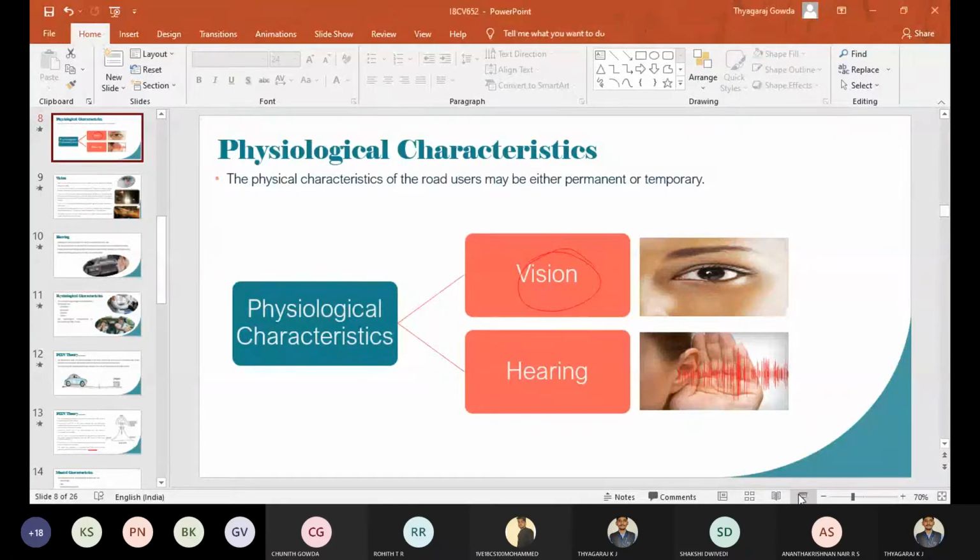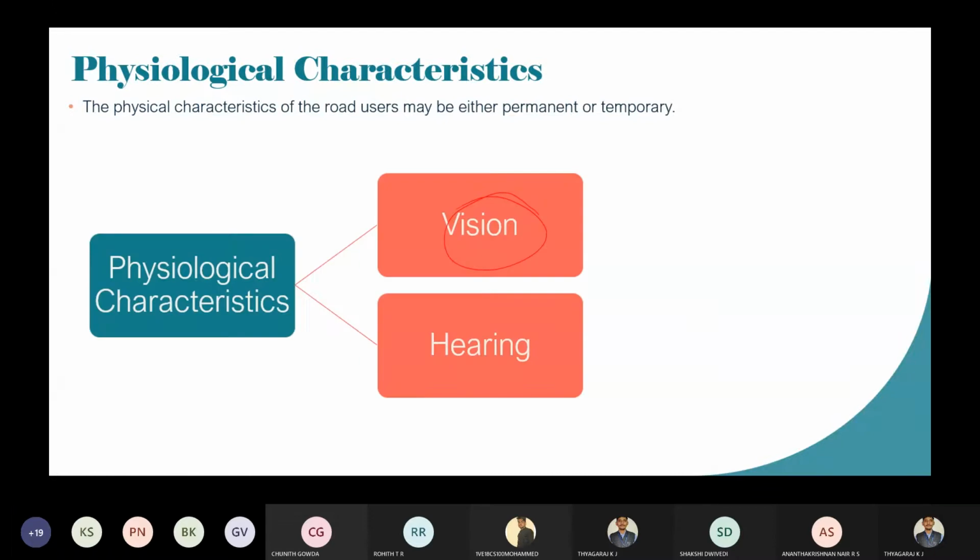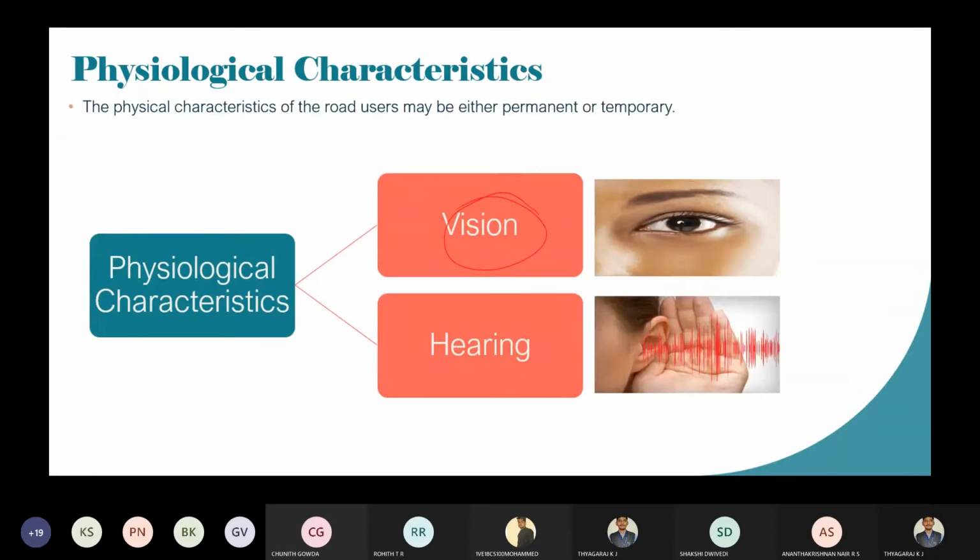So one is vision and another one is hearing. Vision is very important to see the objects present on the road. Hearing is required by the pedestrian.